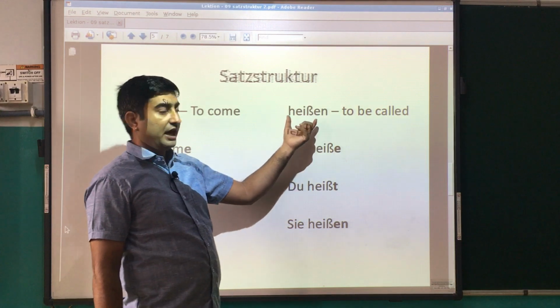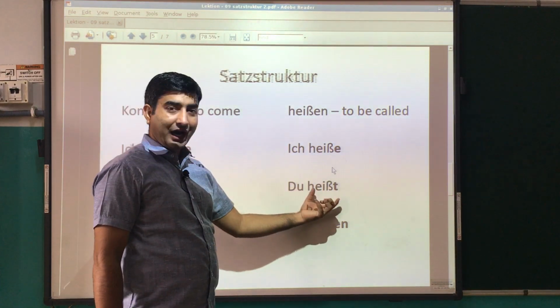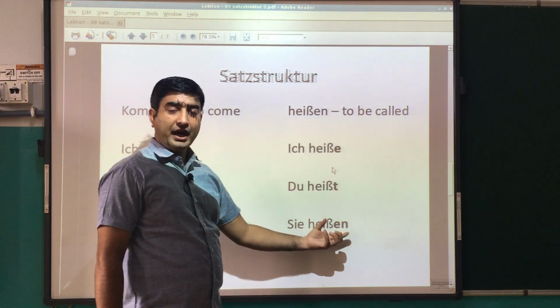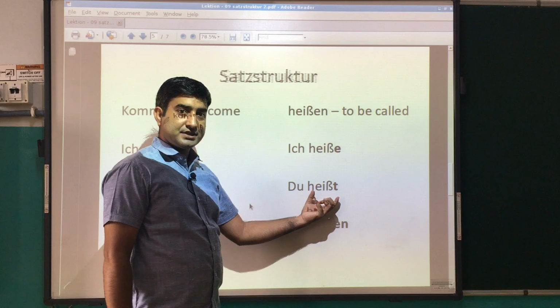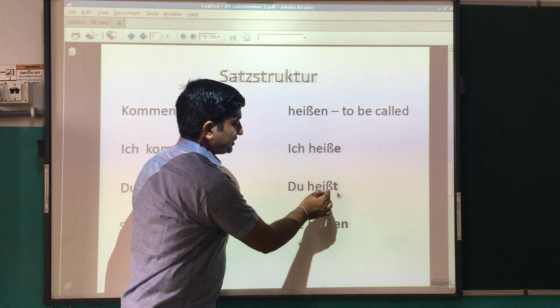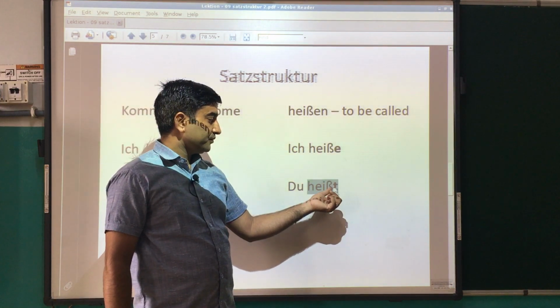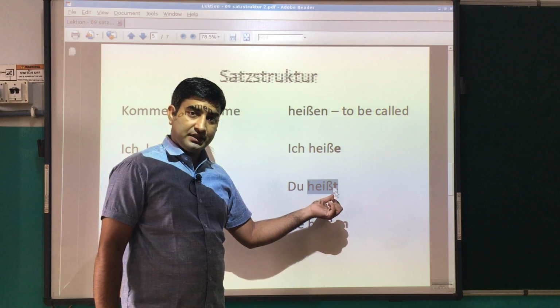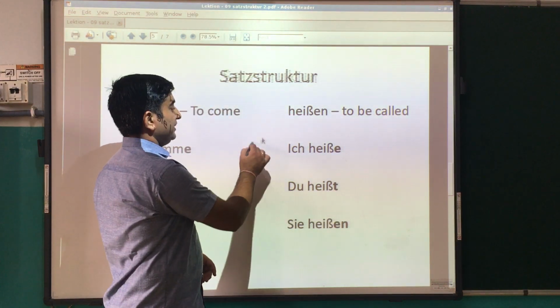Now we have the verb heißen, to be called. So ich heiße, du heißt, Sie heißen. Here we don't use st at the end, because we have the sound of s here, and st जो होता है उसको हम double s भी लिख सकते हैं.